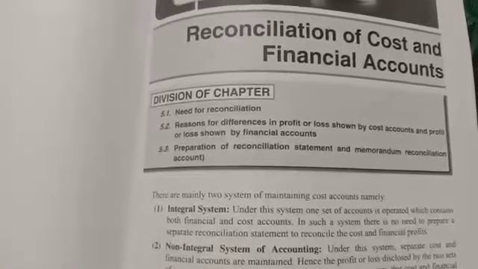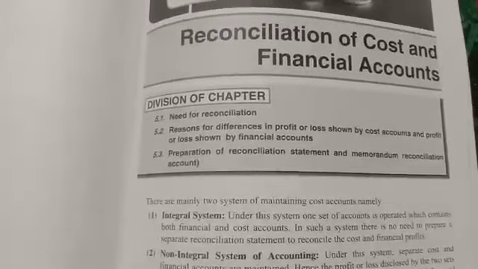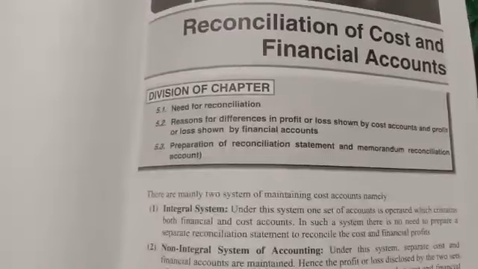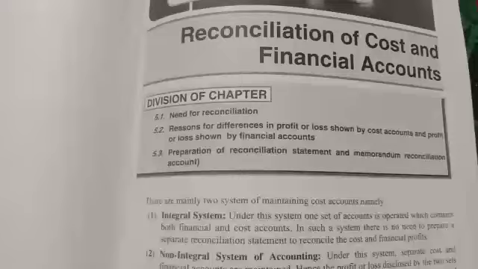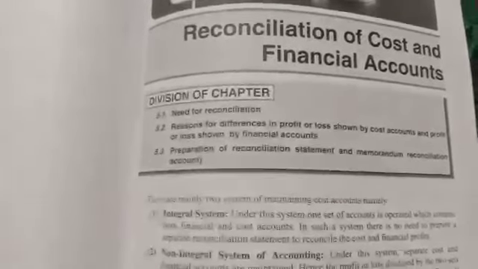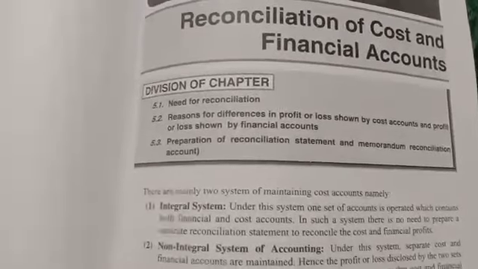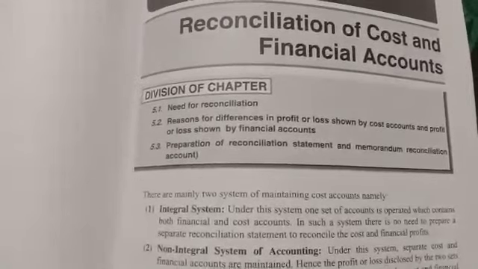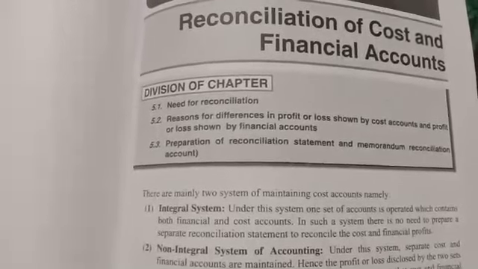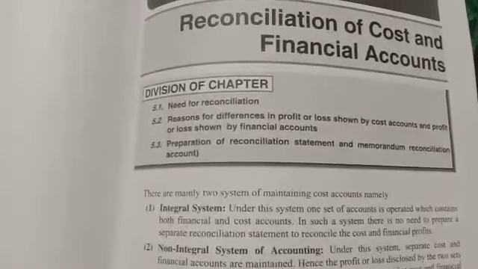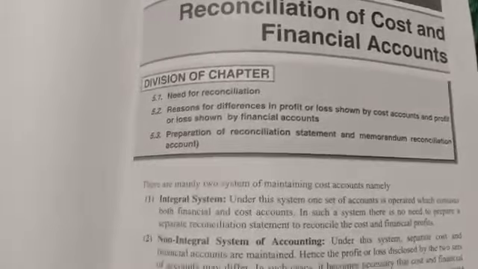Okay, so you can understand now, cost accounting is prepared with estimated values. Financial accounts are prepared with historical values, that is, what they already spent and what they received. Actual amounts will be taken in the financial books. So to know the reason for the difference of profit between the cost accounting and the financial accounting, we will prepare the reconciliation statement.